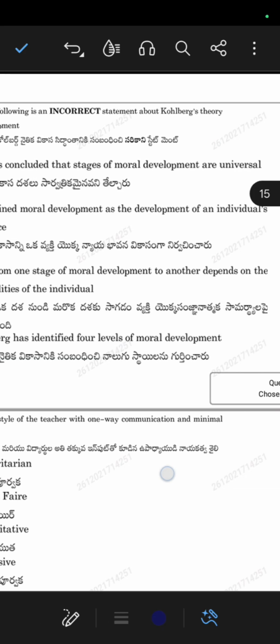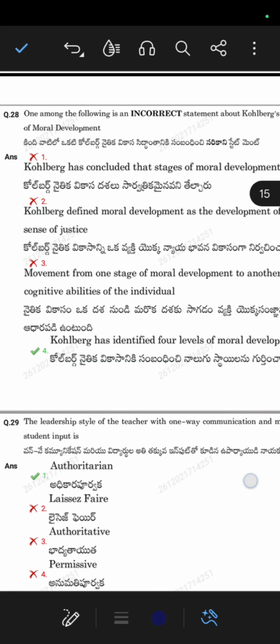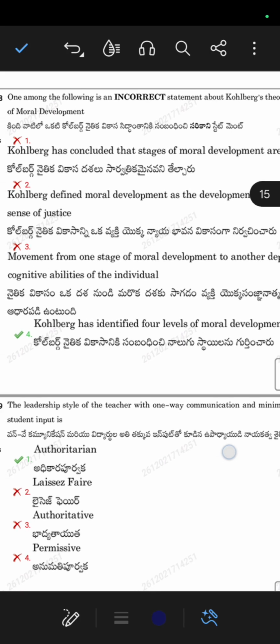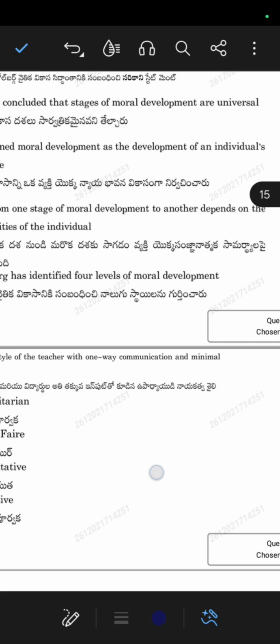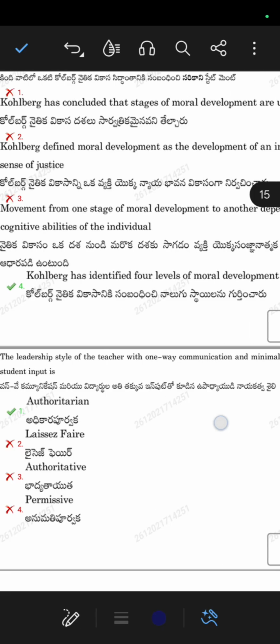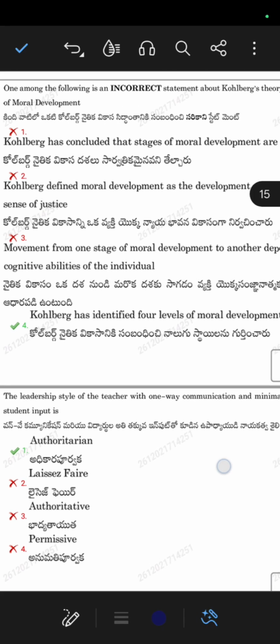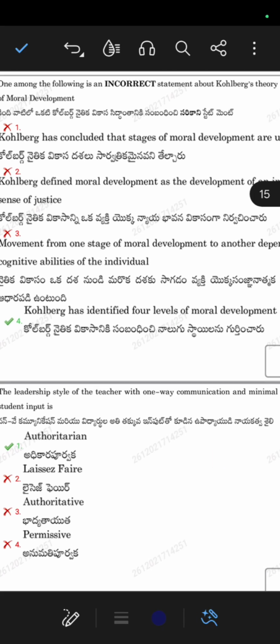Movement from one stage of moral development to another depends on the cognitive abilities of the individual. Kohlberg has identified four levels of moral development. No, there are three levels. Actually there are three levels, and in each level there are three stages, in that they have different stages. So this is the correct option, this is the incorrect one.